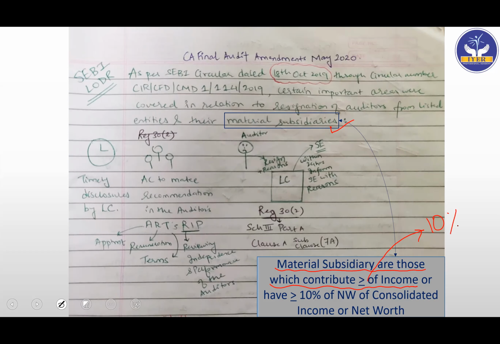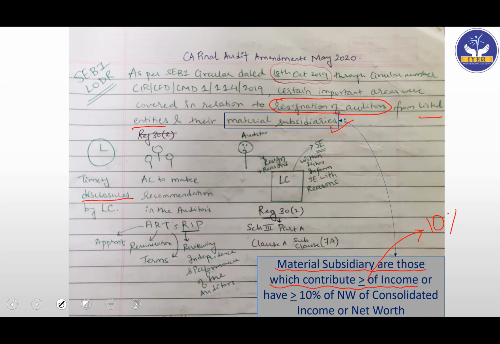Okay. So here what is happening is, the auditor is resigning. There is a resignation of the auditor either from the listed entities or from one of their material subsidiaries. So if this happens, then what do we have to do? First, you have to keep in mind, we are going to learn it in parts. So just be attentive and careful. See this. First of all, the listed entity will have to disclose this properly, saying that the auditor has resigned. So they'll have to compulsorily disclose this.